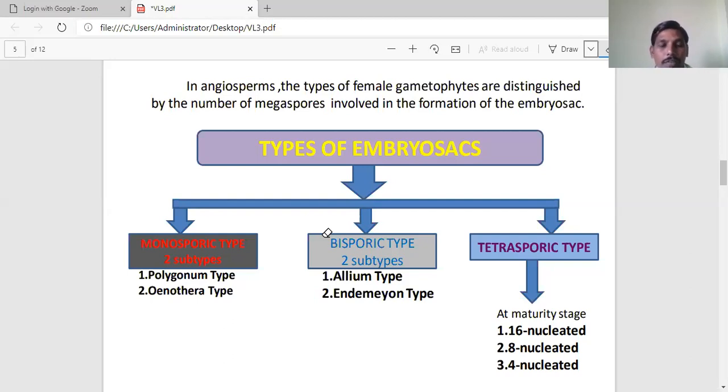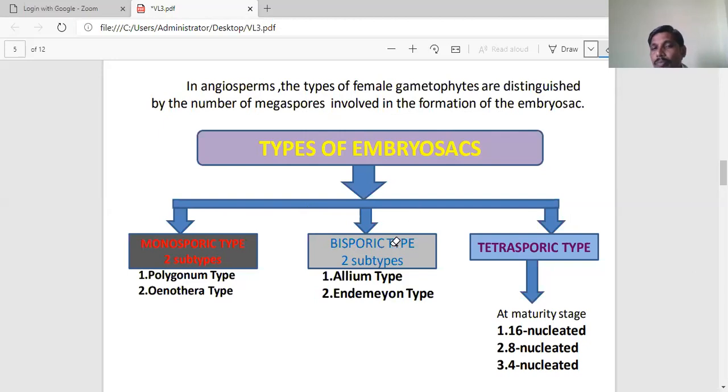The Polygonum type of embryo sac is derived from one functional haploid nucleus. The megaspore tetrad contains 4 nuclei. Among the 4, 3 are degenerated. So only one functional nucleus is responsible for the development of the embryo sac. That is the monosporic type. So, the number of megaspores involved in the formation of the embryo sac: actually 4 megaspores are formed. Among the 4, 3 degenerate, and one functional megaspore is there. One functional megaspore develops the embryo sac; that is monosporic.